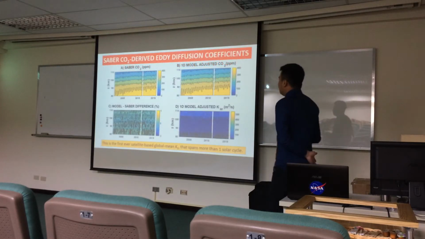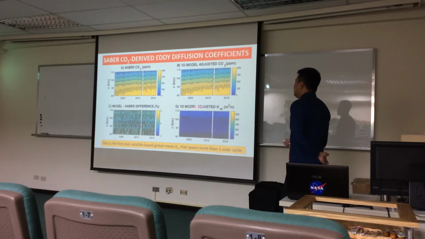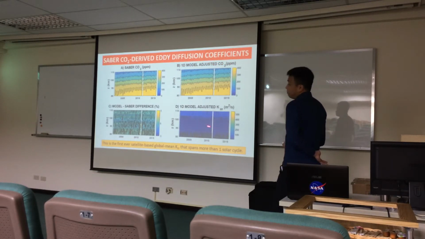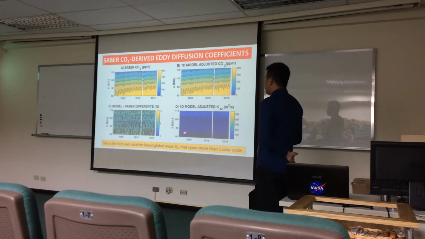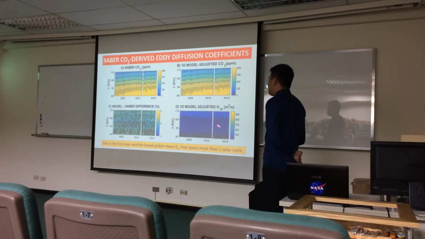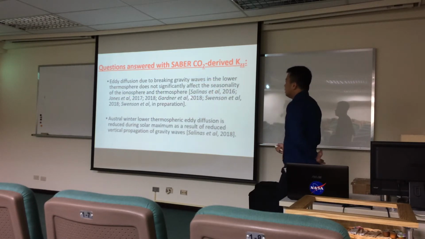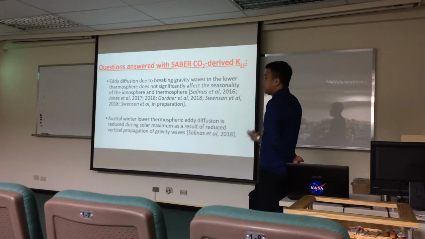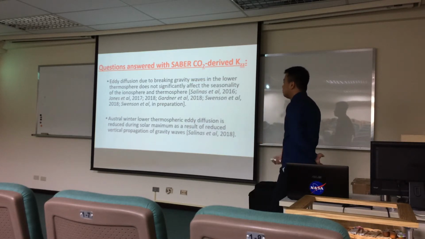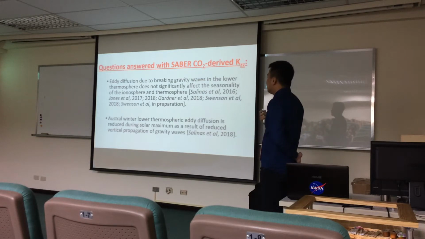So the first highlight is deriving these very new, first-ever satellite-based global mean eddy diffusion coefficients that span more than one standard solar cycle, and taking these coefficients to provide us with new insights on the seasonality of eddy diffusion due to breaking gravity waves and its impacts in the ionosphere and thermosphere, and also determining the solar cycle response of these eddy diffusion coefficients.